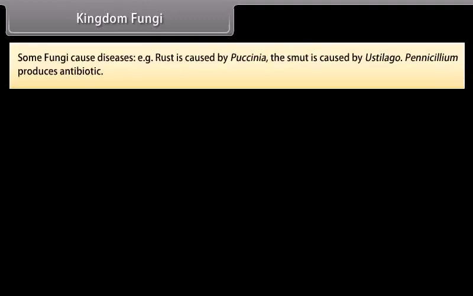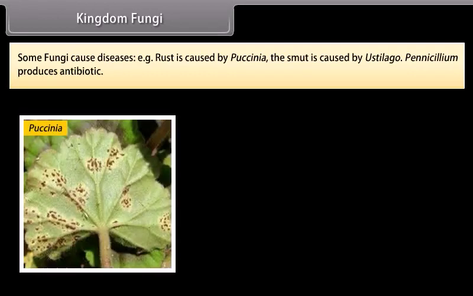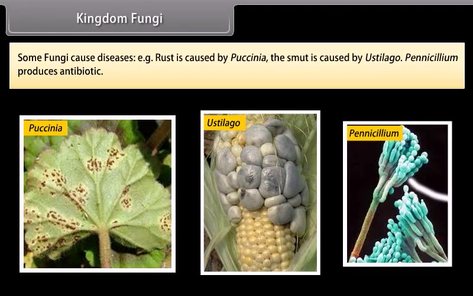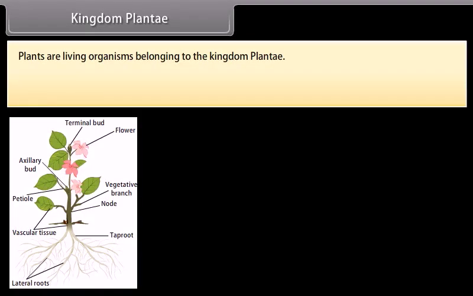Some fungi cause diseases. For example, rust is caused by Puccinia. The smut is caused by Ustilago. Penicillium produces antibiotics. Kingdom Plantae. Plants are living organisms belonging to the kingdom Plantae.